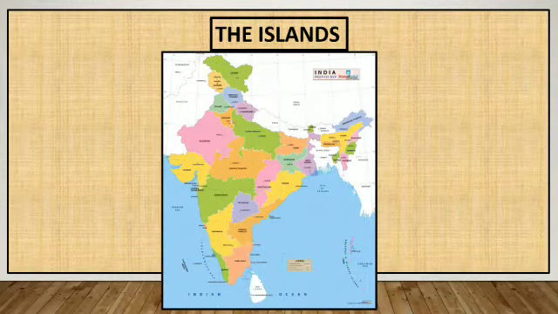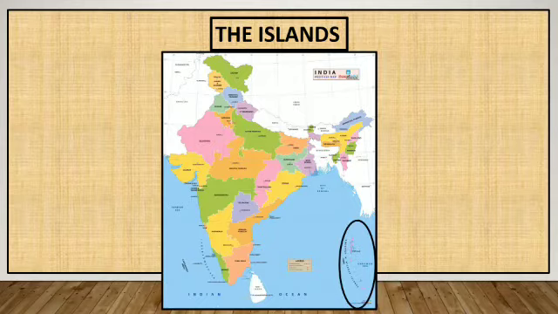Now, coming to the next topic of our module, the islands. India has two groups of islands. One lies in the Bay of Bengal, named the Andaman and Nicobar Islands. The other lies in the Arabian Sea, named the Lakshadweep Islands. These island groups lie close to the equator and experience equatorial climate and have thick forest cover. There is also a great diversity of flora and fauna in these groups. These island groups are of great strategic importance for the country.